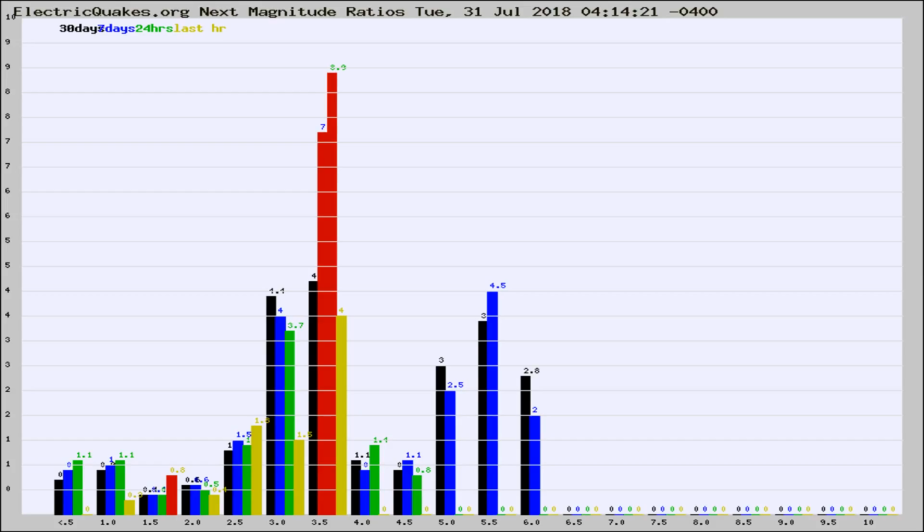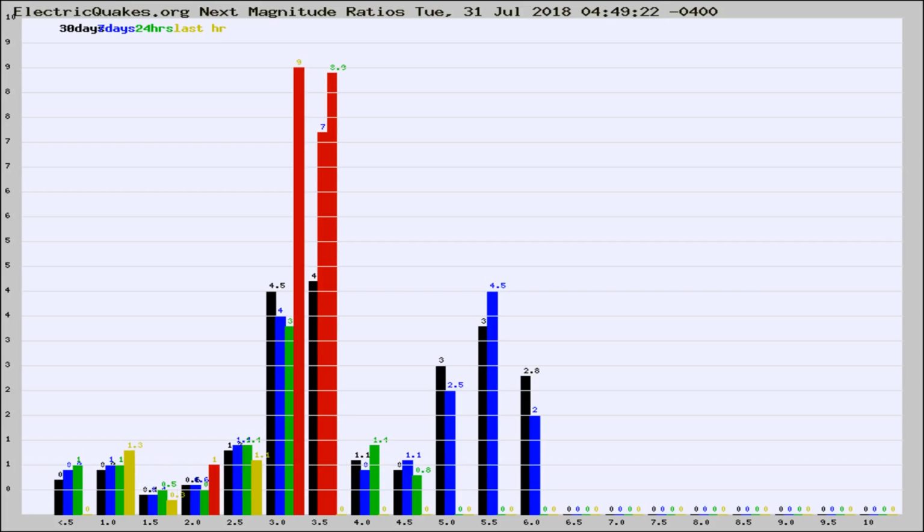Now you're seeing the next-to-magnitude ratios, which is a graph of the ratio of, say, magnitude 2 to the number of magnitude 3s, which should stay consistent for any given area. If it changes between the last 30 days, 7 days, 24 hours, and last hour, it may indicate something unusual happening in that area. This is worldwide.